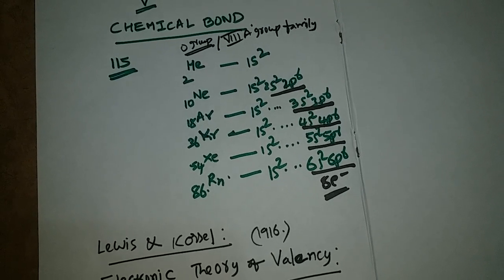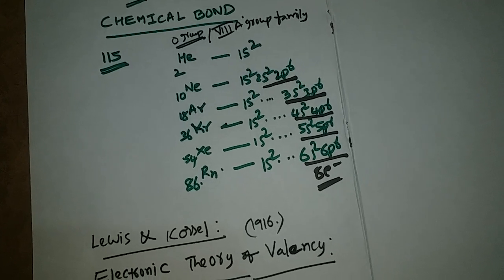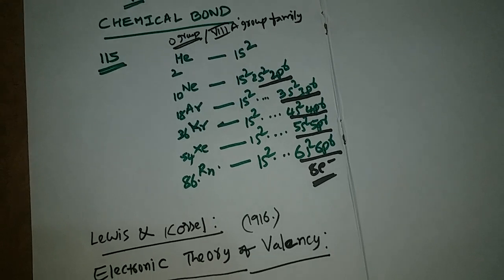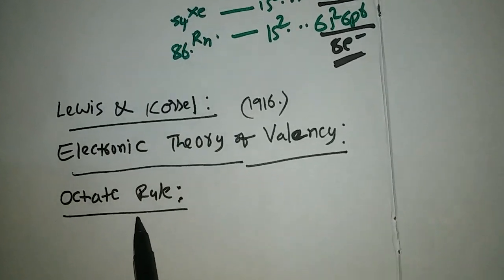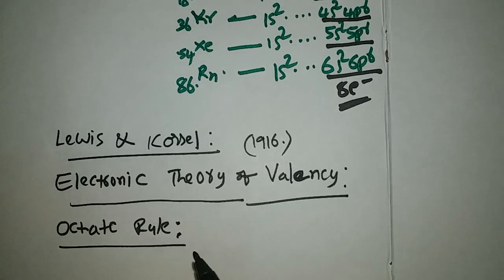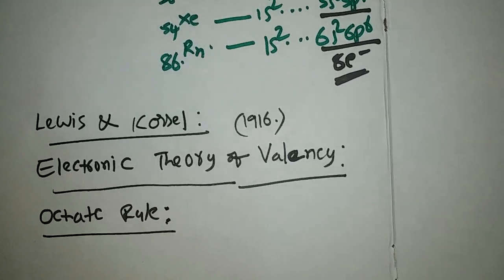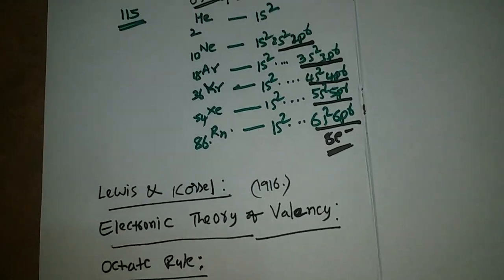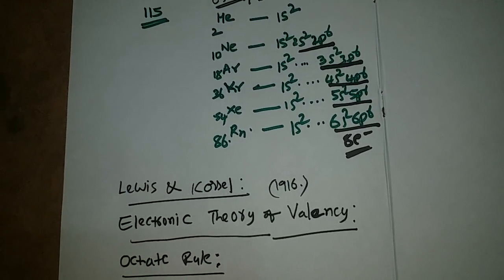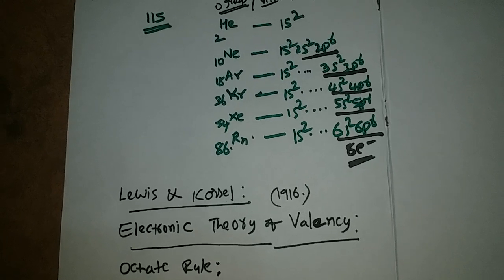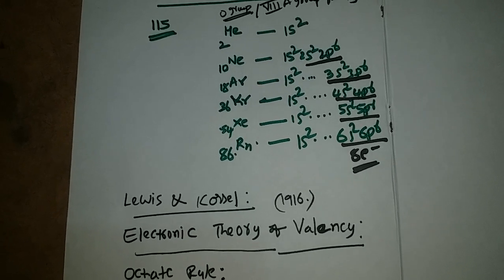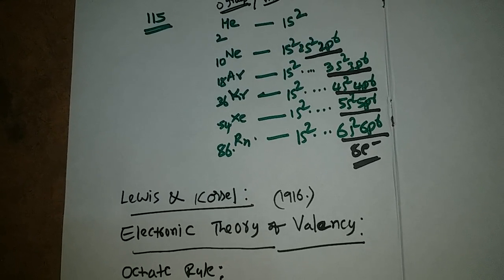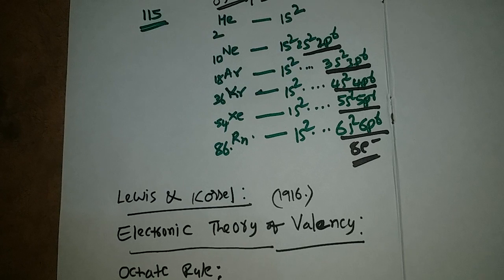That is called octet rule. Octet rule tells us that every atom tries to get 8 electrons in its outermost shell, its valency shell. That is called octet rule.